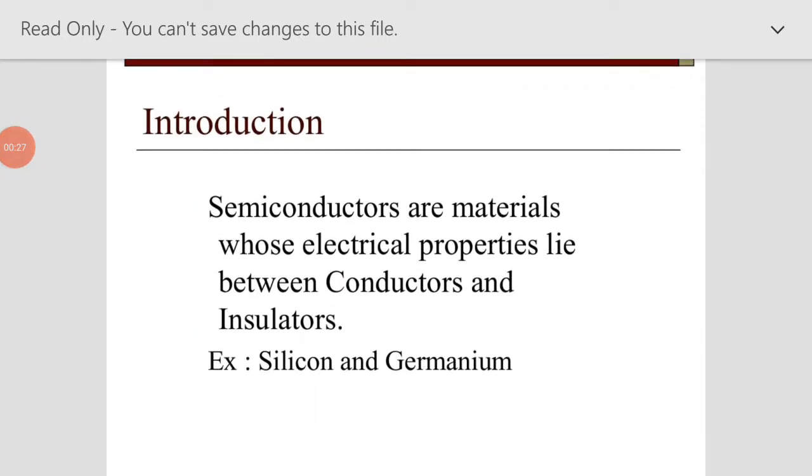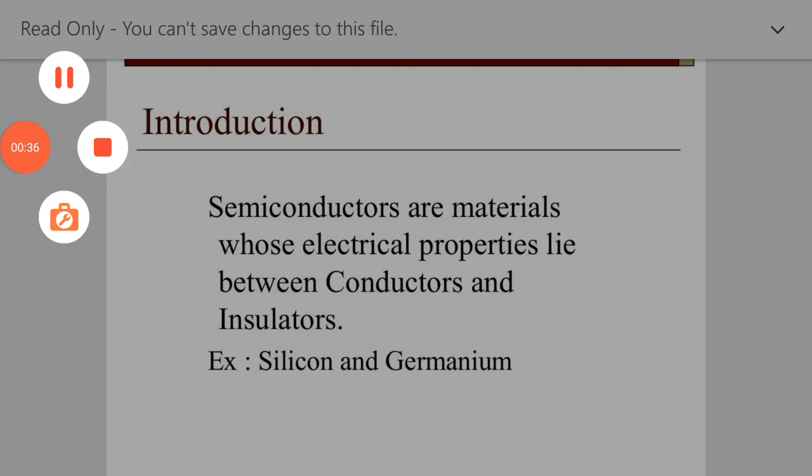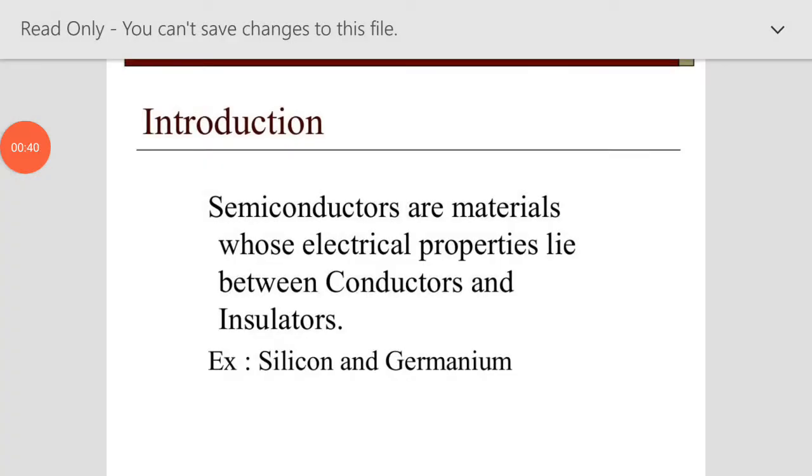First we see what is a semiconductor. There are three types of materials: conductor, semiconductor, and third is insulator. So what is a semiconductor? It has a conductivity between an insulator and a conductor.